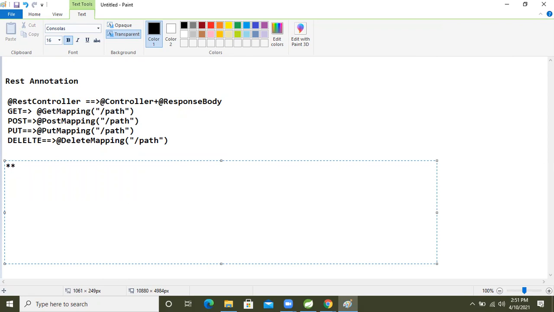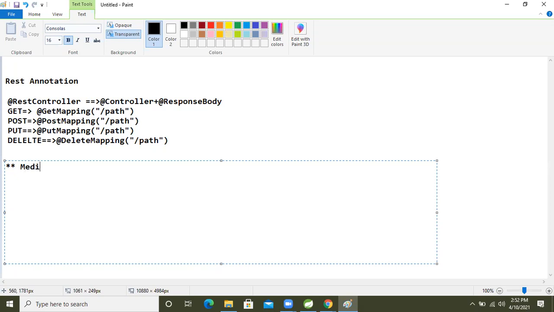When I explain the application, I will explain it again. Whatever annotations I'm going to use in this application, I'm just giving the list here. After that we will work on them and see them practically.